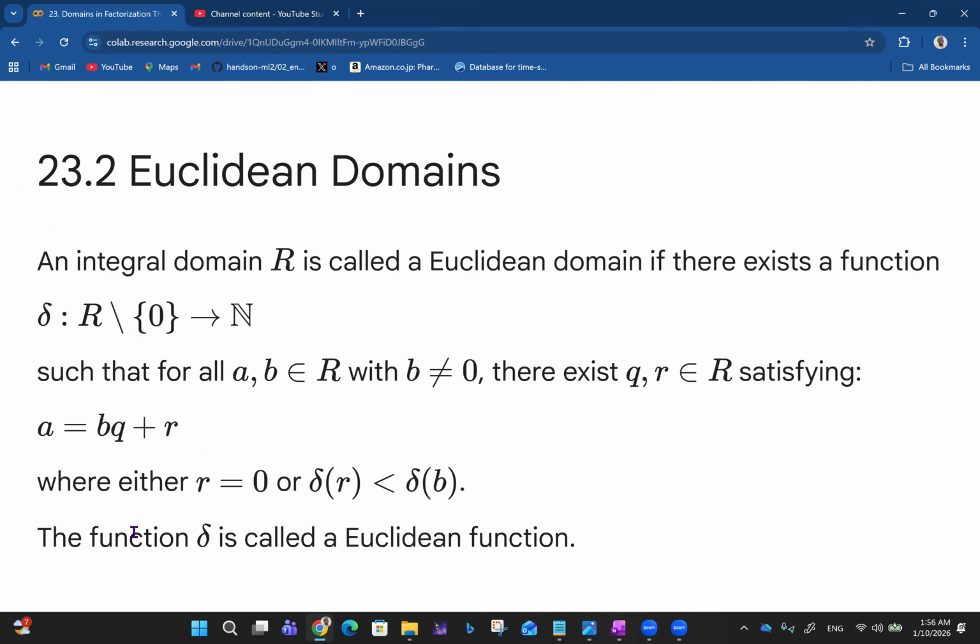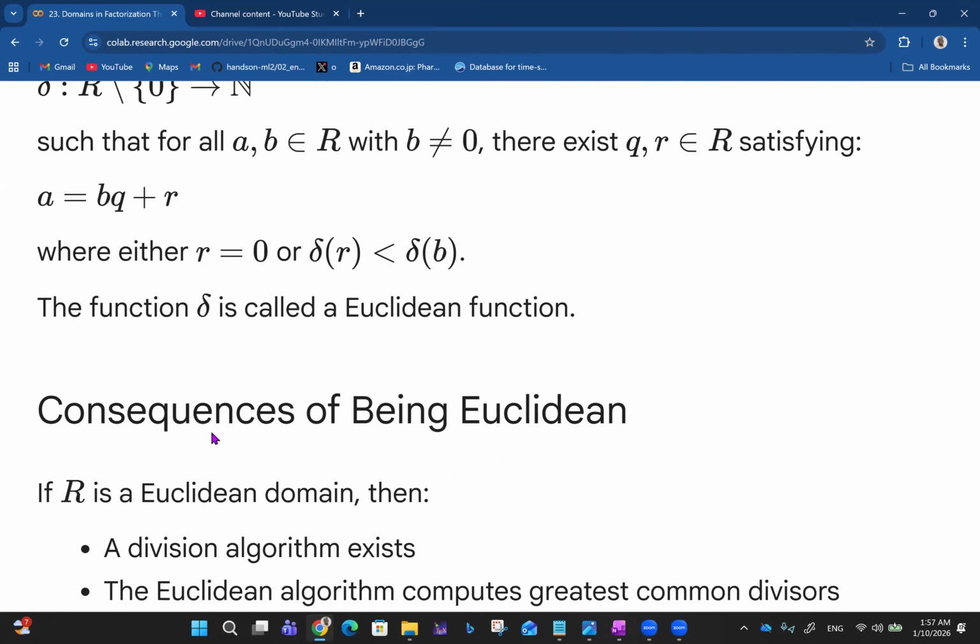This ties up with the whole idea of remainder theory, having remainders, for polynomials or whatever instance you may be looking at. It also has implications on greatest common divisors. I think we saw that when I talked about how the Euclidean algorithm applies to polynomial equations. So the function delta is called a Euclidean function. This A equals BQ plus R is really important. I think we're going to see something along that line as we go on.